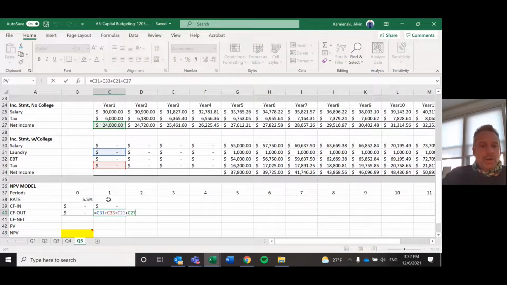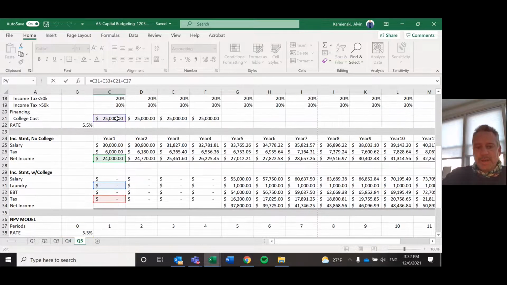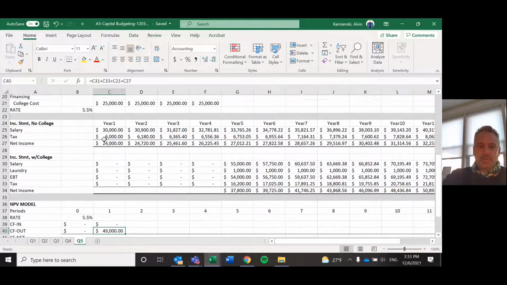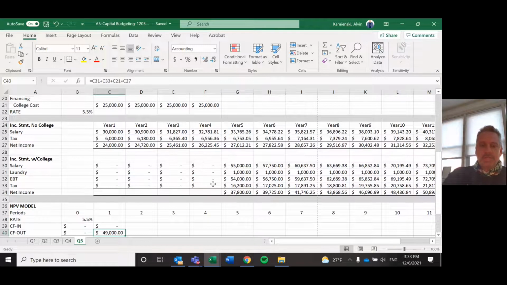I would also pay $25,000 and then I lose $24,000 by not going to work. So the opportunity cost of that analysis says that first year of college actually costs you like $49,000, the 24 that you lose and the 25 you actually pay.